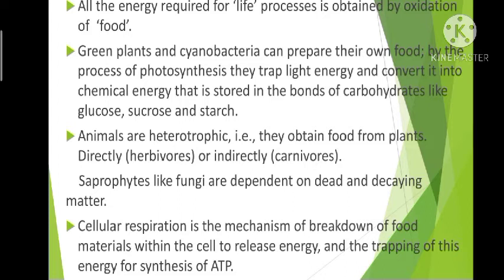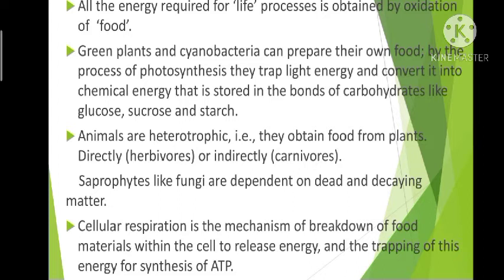Okay, and what about saprophytes? Saprophytes like fungi depend on the dead and decaying organic matter. So all the organisms obtain the food either directly from the plant, or indirectly by eating the animals, or even from the dead or decayed organic matter, isn't it? Now in this chapter we will see about cellular respiration.